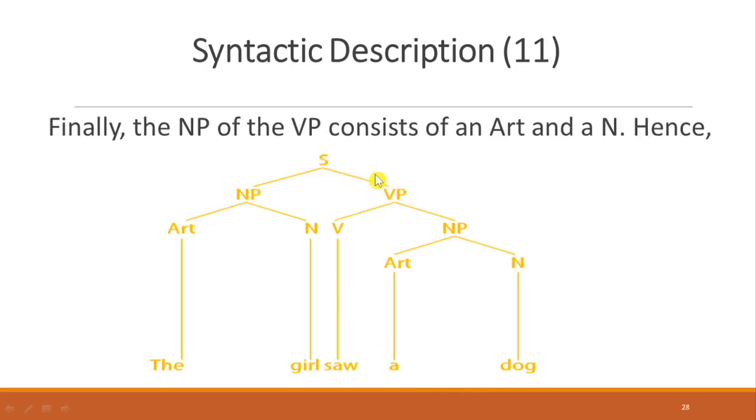Eventually, the noun phrase of the verb phrase consists of an article and a noun. Therefore, you can write as following by drawing the tree diagram. So sentence, noun phrase, and verb phrase. At the left, noun phrase, it consists of article the and noun girl. Verb phrase can be verb saw and noun phrase, article and dog together.